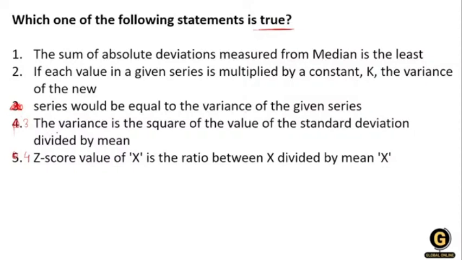Then option number 3: the variance is the square of the standard deviation divided by the mean. Then the fourth one: the z square value of x is a ratio between x divided by the mean of x. So what will be the right answer? This question is talking about the true statement.